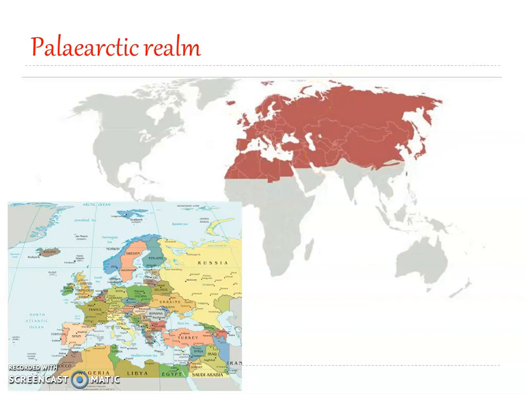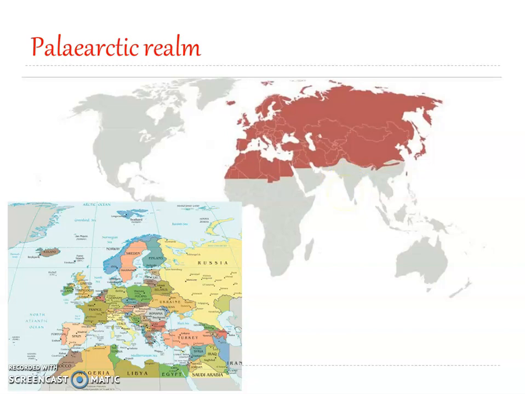This region is surrounded by ocean on the east, on the north, and on the west. While on the south, this region is the Ethiopian region, and this region is the Oriental region. So the Palearctic realm is bounded by oceans on the east, north, and west, while on the south it is bounded by the Ethiopian and the Oriental regions. I hope the position is clear to you.